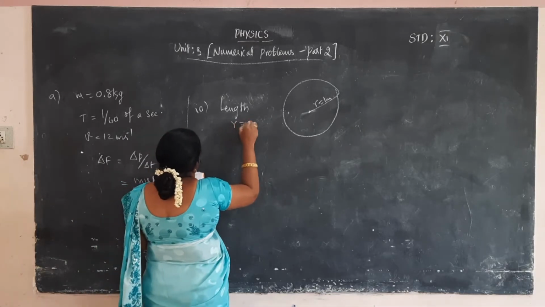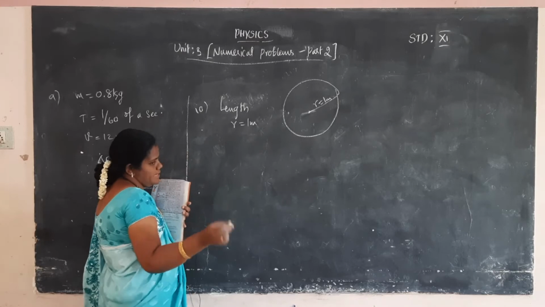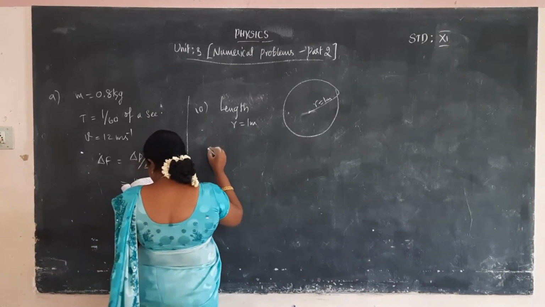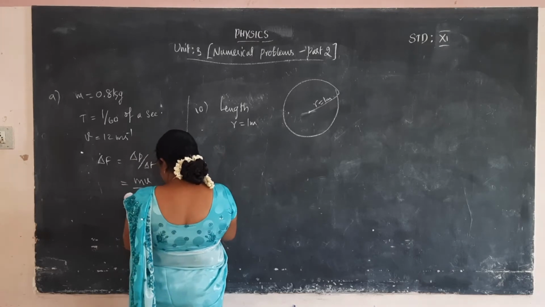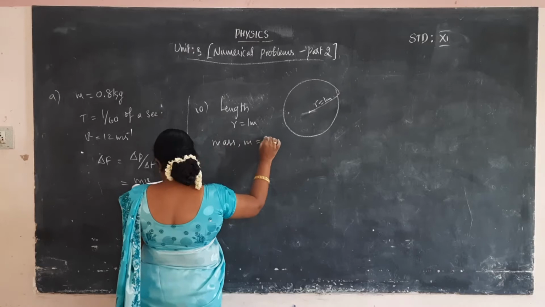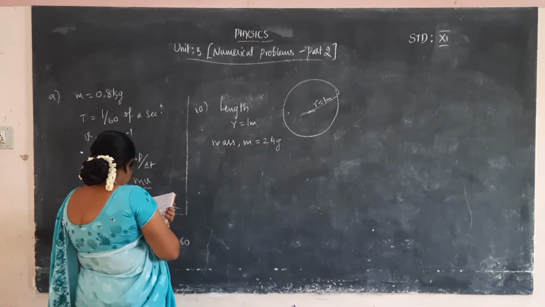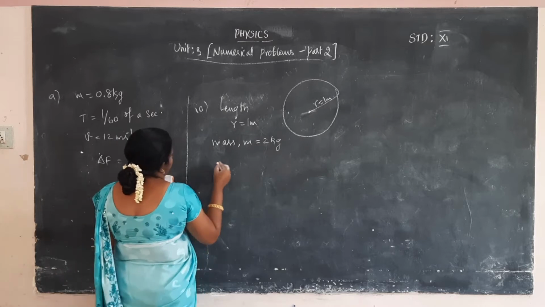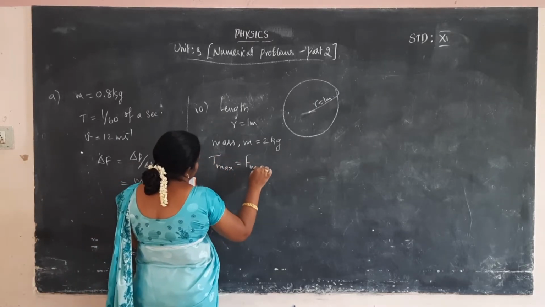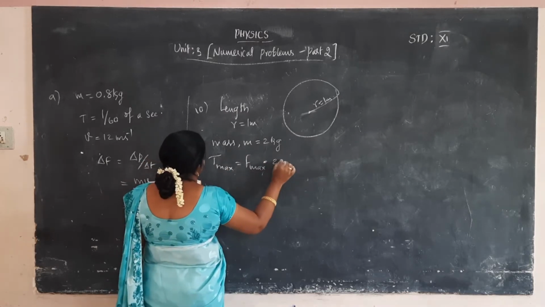Then the second one: mass M is equal to 2 kilogram. And the maximum tension, or maximum force, is equal to 200 Newton.